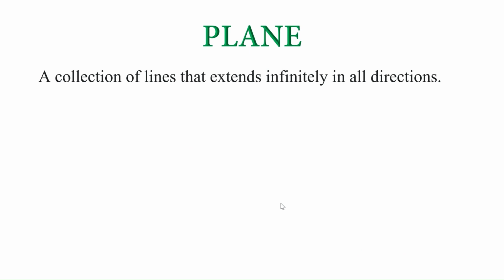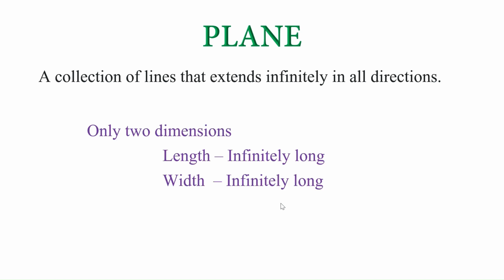A collection of lines that extends infinitely in all directions is called a plane. Usually, surfaces can be flat or curved, but a plane is always a flat surface. We know that flat objects will have two dimensions, that is, length and width. In case of a plane, both these values will be infinitely long as they extend in both directions, but there won't be any thickness for a plane.